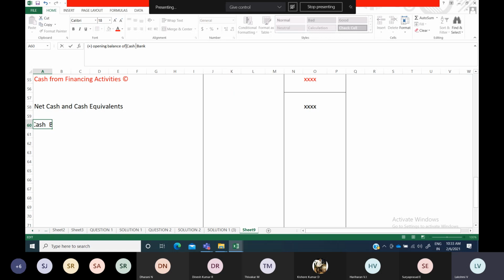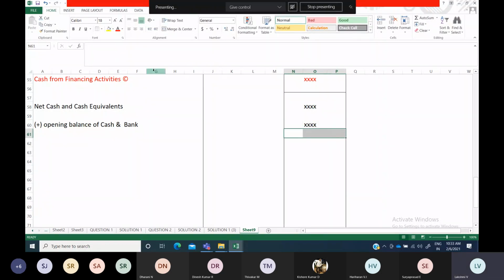Cash மட்டும் சில questionல இருக்கும், some questions might have even bank. Whatever might be that you will add with this amount. Okay, so you will add this amount and finally you will arrive at one amount that is known as closing cash and cash equivalents at the end. Cash and cash equivalents at the end ன்னு கொடுத்திருக்காங்க.